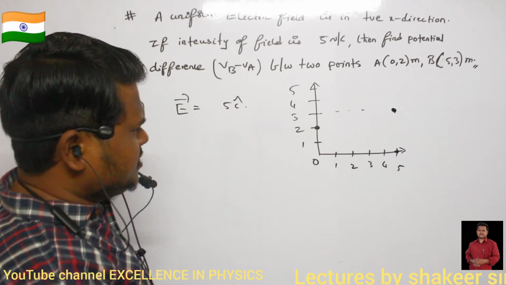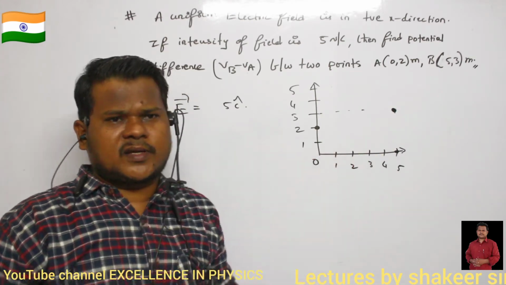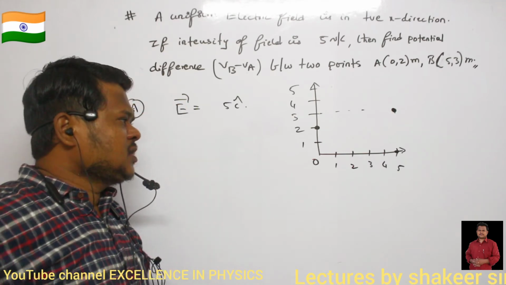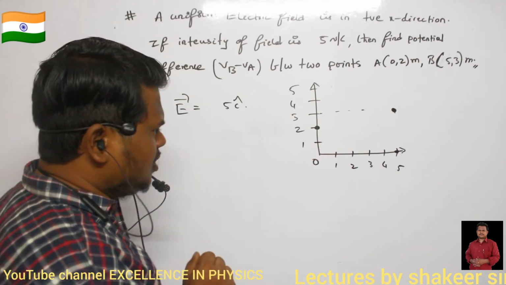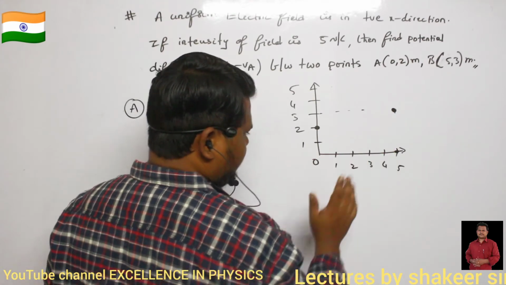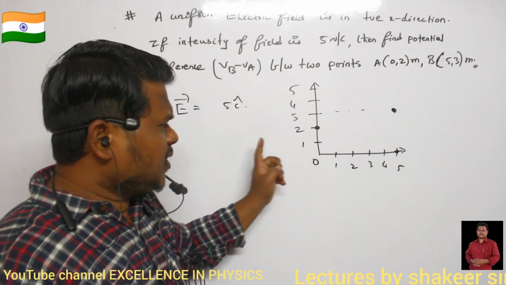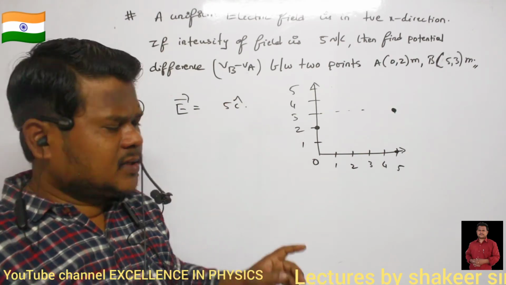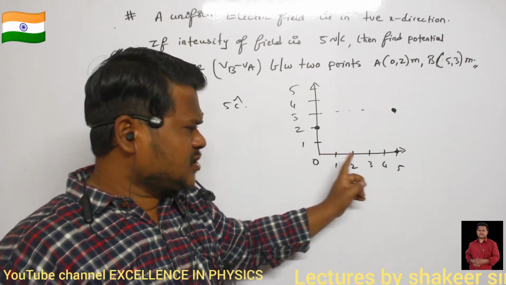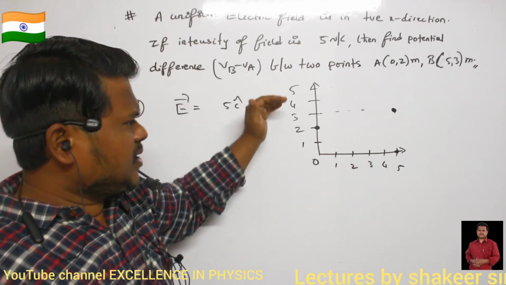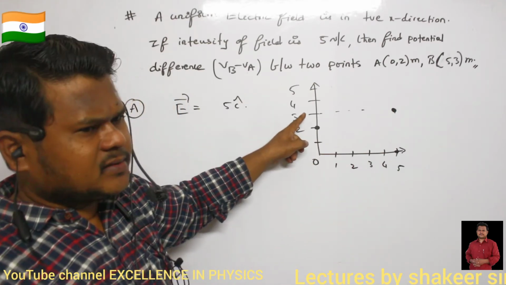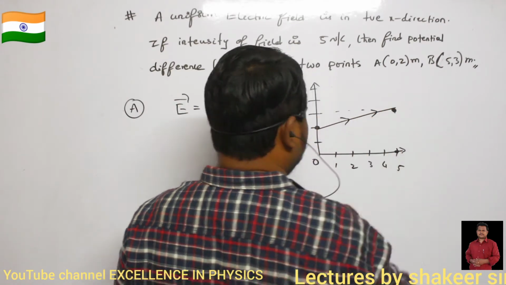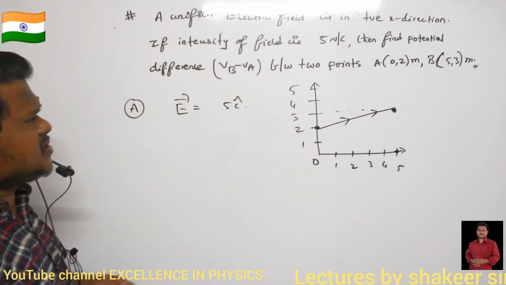Along which axis are we moving the test charge? Both directions. Along the x direction it is moving from 0 to 5, and along the y direction it is moving from 2 to 3. So we are moving the test charge in this direction. But electric field is present in which direction?